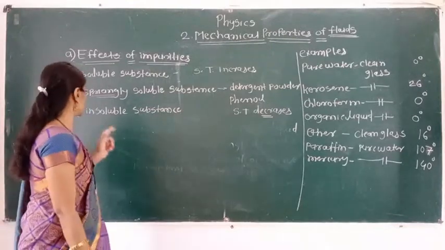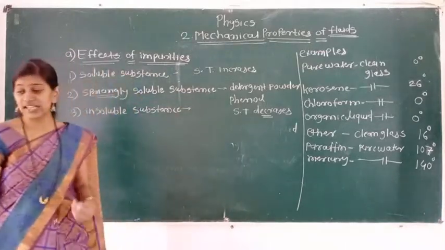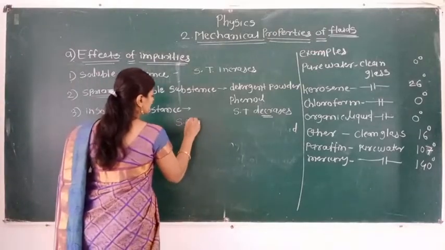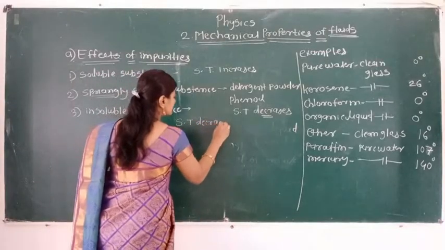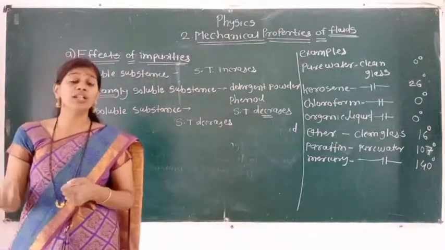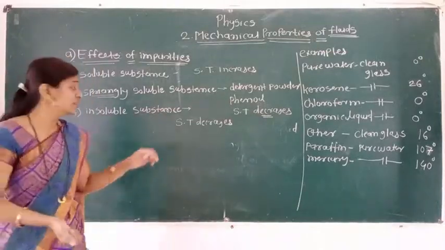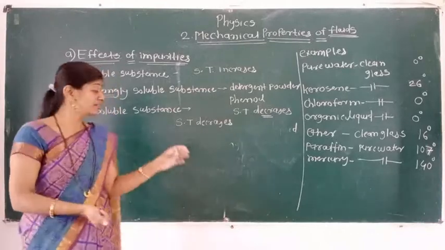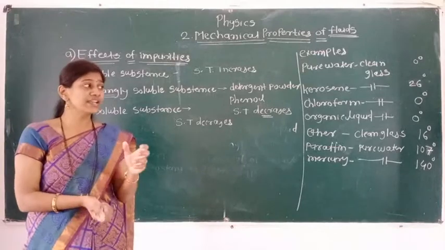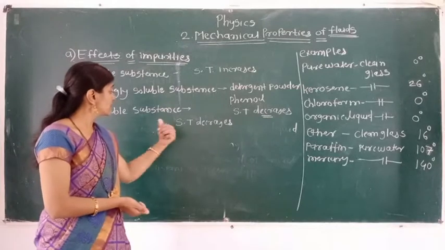And last is insoluble substance. Whenever we are adding insoluble substance in liquid, the surface tension is going to decrease. Here surface tension decreases. We know in liquid maximum cohesive force is present. In liquid, all liquid molecules are present. When insoluble substance is added in that liquid, this addition will decrease the greater cohesive force, and due to that surface tension decreases.